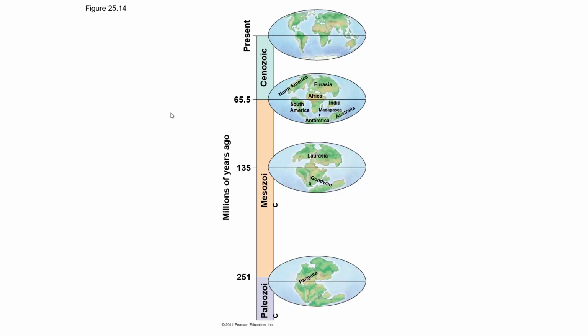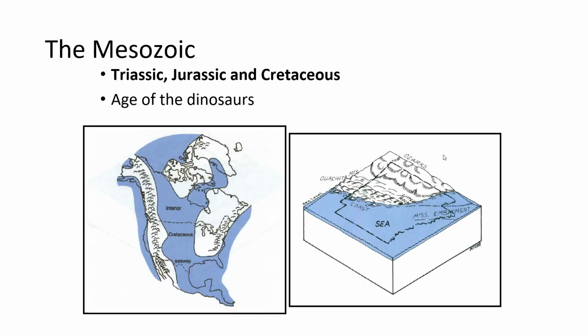So after we leave the Paleozoic, we're going to cross into the Mesozoic. But I want to show you this image here. So here's the Paleozoic. This is Pangea, that single global continent, which is really dry in the middle and probably wet around the edges, which helps to encourage life to evolve to adapt to drier and drier habitats. Then as we cross into the Mesozoic, the plates begin to break up again, and the Earth begins to look more and more like the present Earth as those continents drift around. And of course, you can look at the fossils on these continents and the distribution of animals that have evolved on these continents and make sense of that based on your knowledge of where the plates were in the past.